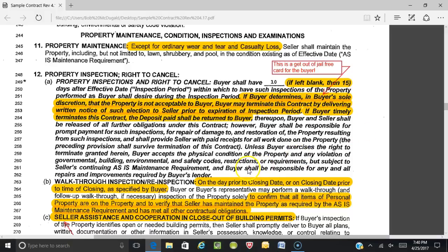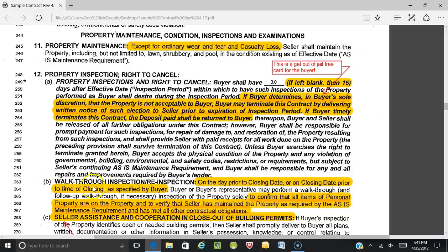This line right here on line 261, and buyer shall be responsible for any and all repairs and improvements required by buyer's lender, that burden falls now on the buyer. All right, it's no longer a seller mandated issue. The exception to that would be if we had an FHA deal and there were extra repairs in the FHA addendum, which we'll cover later on the FHA rider. But a lot of times we're not using FHA if we're going as-is. So just bear that in mind.